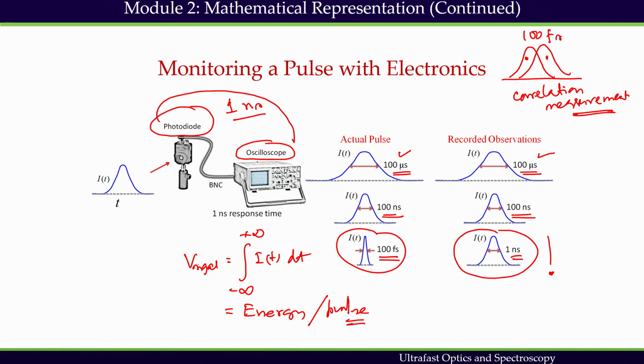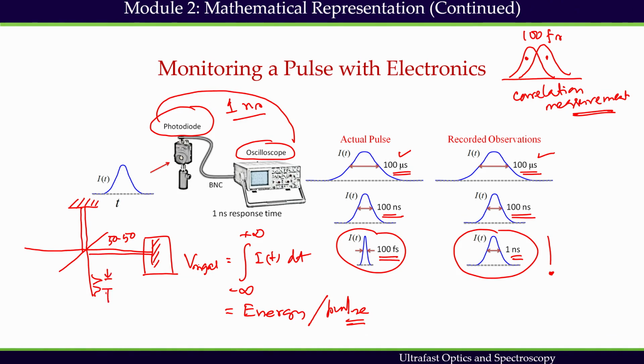One of the simplest techniques for autocorrelation measurement is to use a 50-50 beam splitter. This we will study very soon in the context of pulse measurement. The 50-50 beam splitter will split the beam by 50% of its parent intensity, and then I can reflect back, and then I get these two pulses. Depending on the path length difference between these two arms, this is more like a Michelson interferometer, this path length difference will decide the delay between the two pulses.